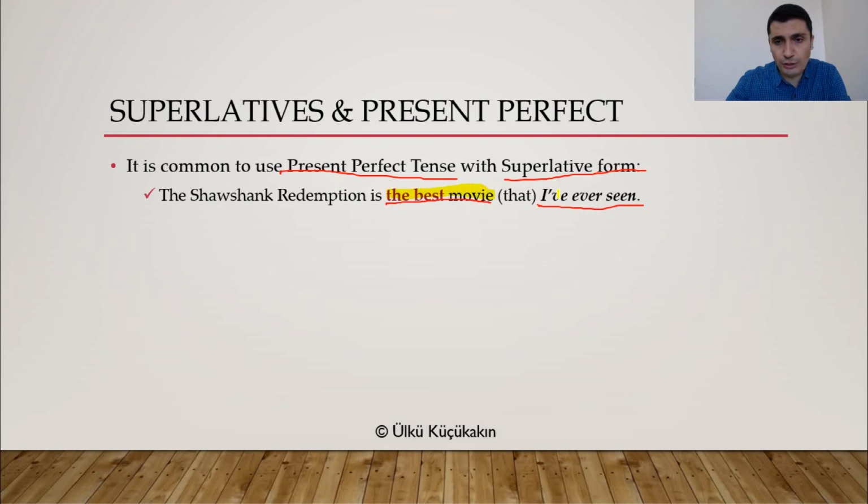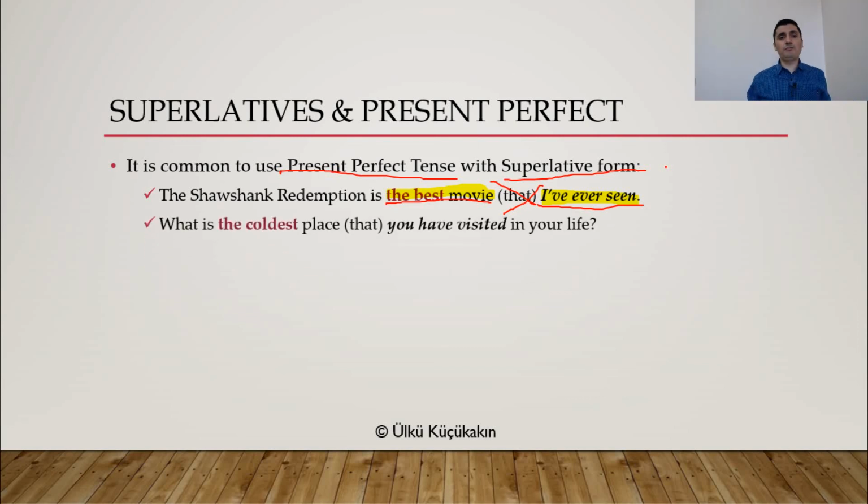That is usually omitted, all right? You can just omit that. So let's think that it does not exist there, all right? It's not there. So read the sentence fast. The Shawshank Redemption is the best movie I've ever seen. It's the best movie I've ever seen. So it's very common to use it with present perfect tense.